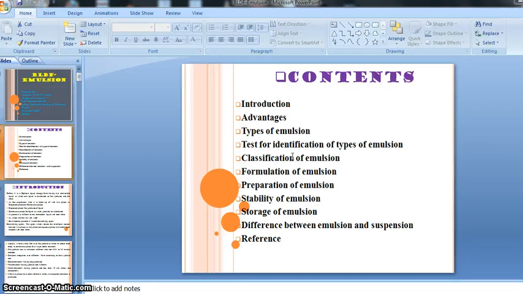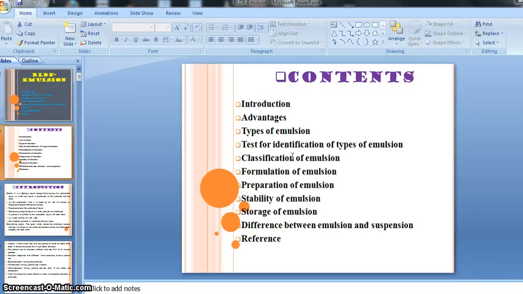A stability problem occurs during storage time. If our preparation remains as it is up to the expiry date, we call the preparation stable.